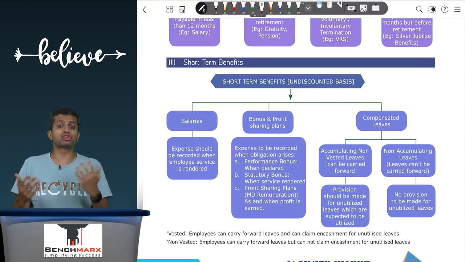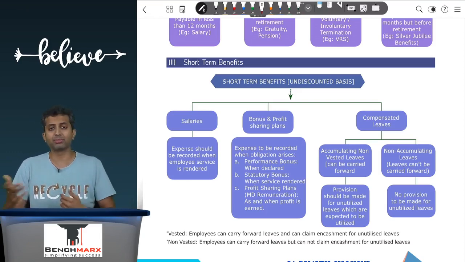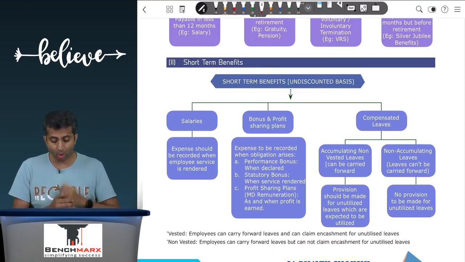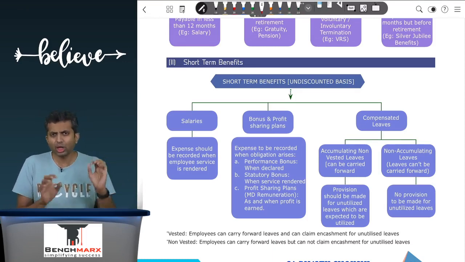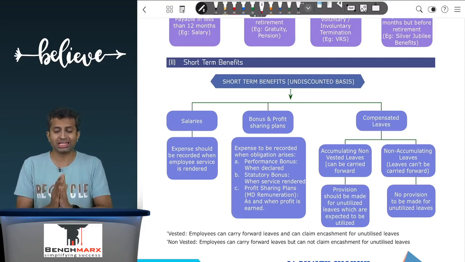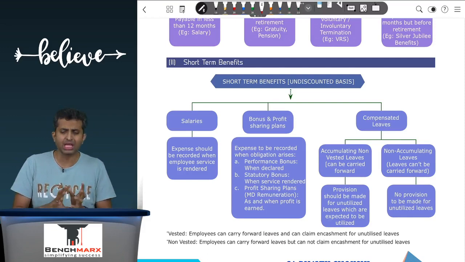There can be profit sharing plans, like an MD gets 5% of the net profit. So this is a profit sharing plan which will be recorded as and when the profit is earned. So basically, bonus will be recorded as and when the obligation arises. Now the most important part, or the more complex part in my opinion, in this section is the accounting for compensated leaves. In short, this is kind of paid leaves.